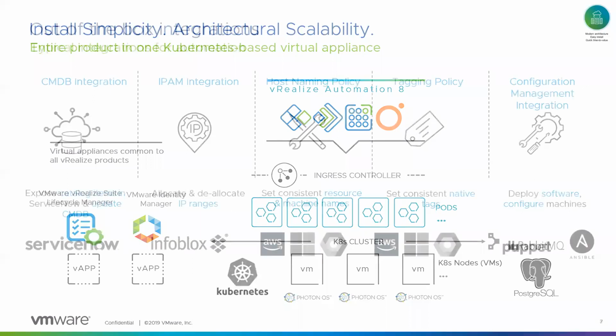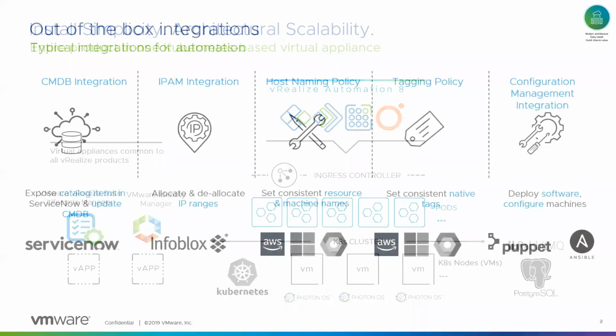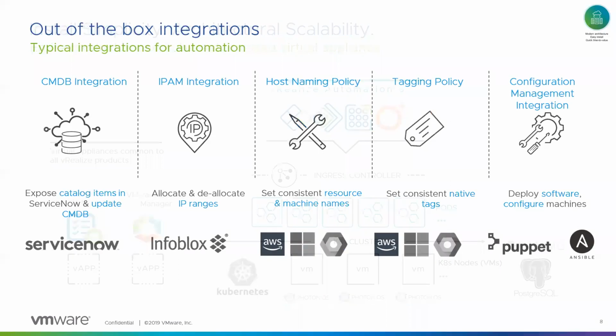In terms of out-of-the-box integrations that we support, these are the ones that we have right now, and more are coming down the line. The first one is a ServiceNow integration where you can install a ServiceNow plugin and get access to the services that get exposed. These will be available as catalog items, and you can also update the CMDB with it.